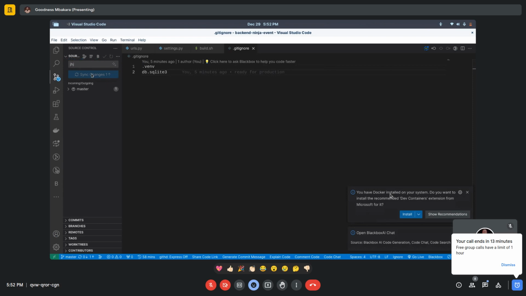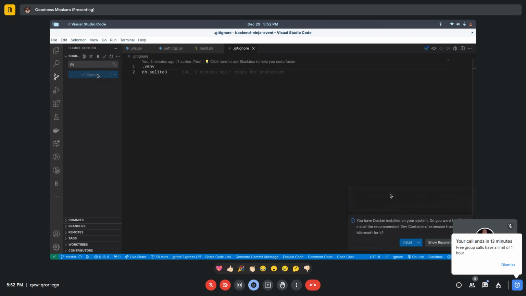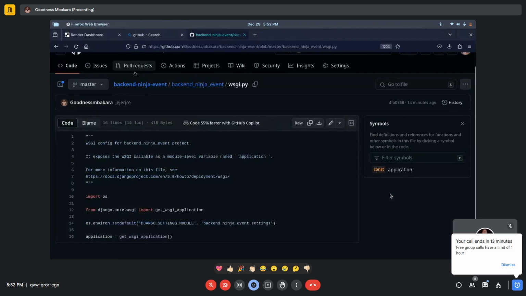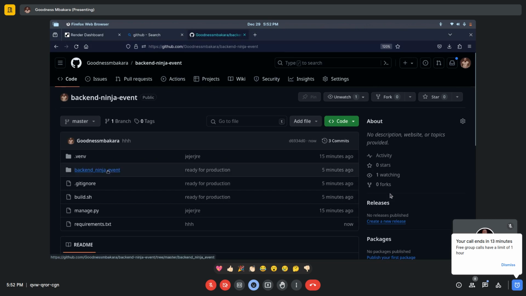I'm resorting to using VS Code to push it. There are no changes to commit. Do we have requirement.txt here? Alright, we do have requirement.txt.